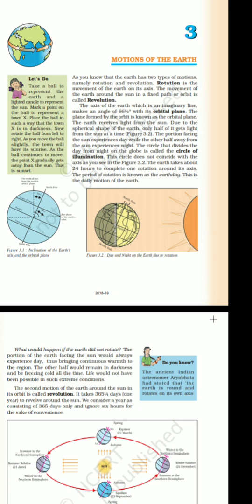That fixed path where the earth revolves around the sun is known as the orbit. The plane of the orbit we call the orbital plane, the imaginary line.